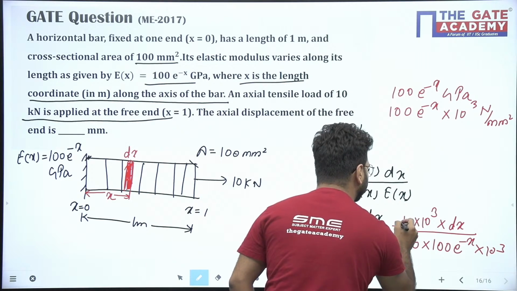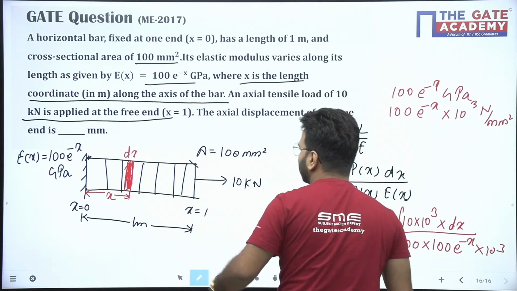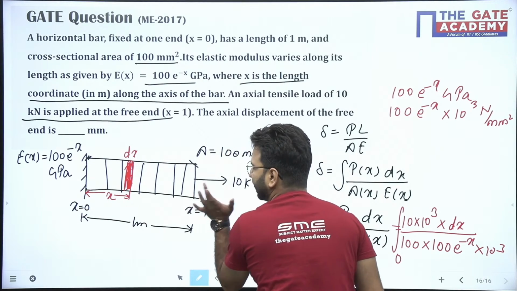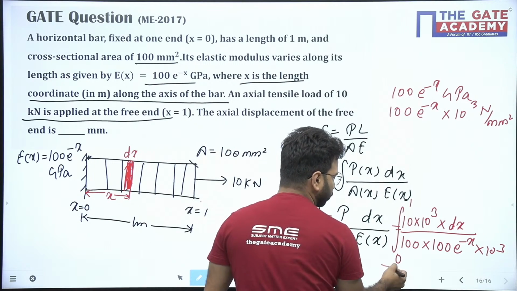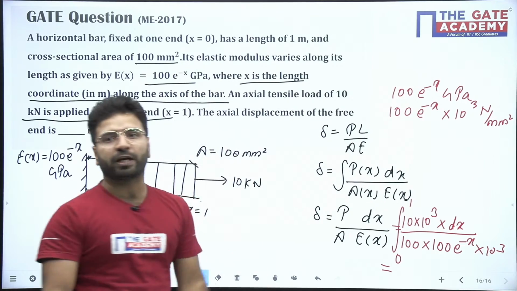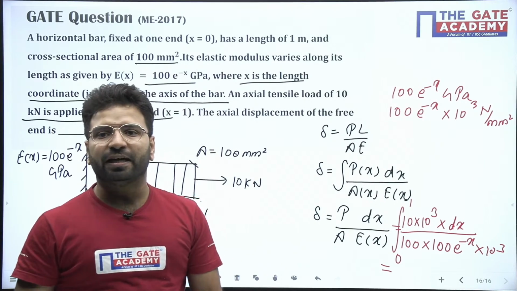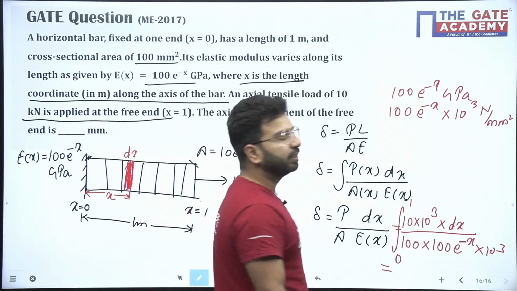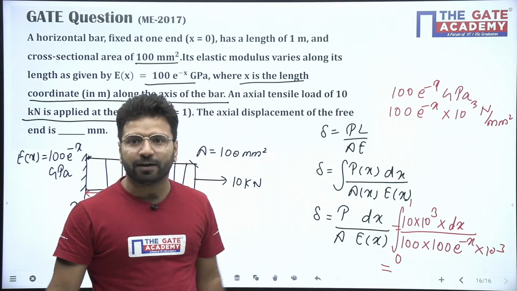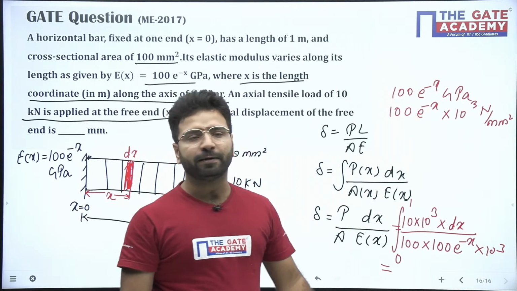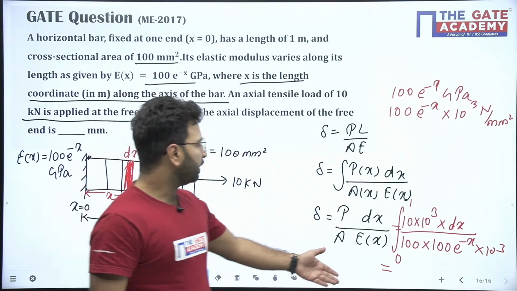The limits will be 0 to 1, as x is varying from this end to the other end. If you solve this completely, you will get the answer. I am writing the answer directly; you can do the integration part yourself. It's very easy, everything will be cancelled.